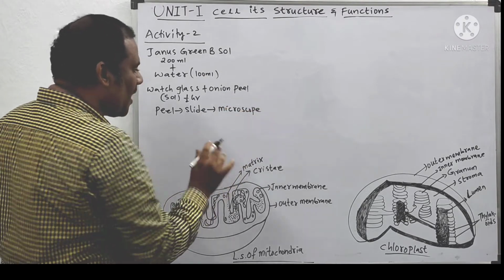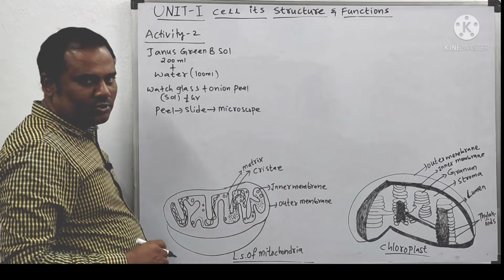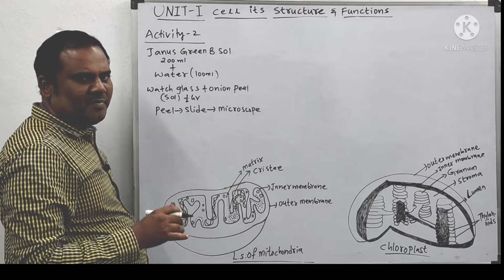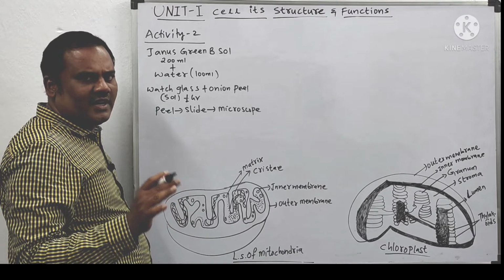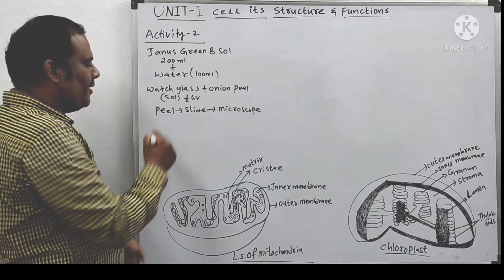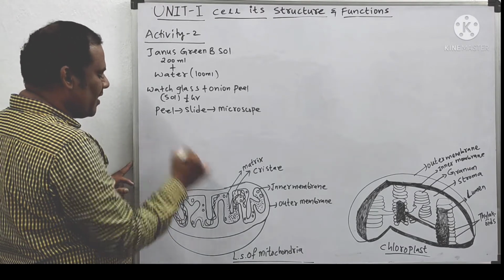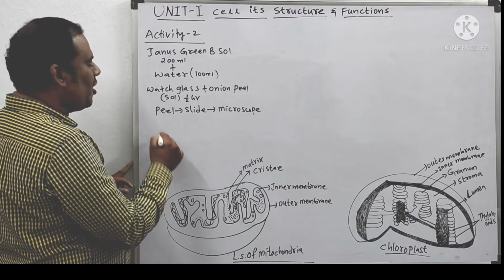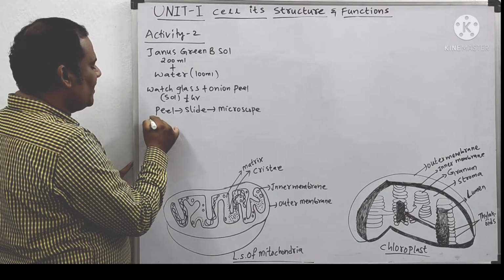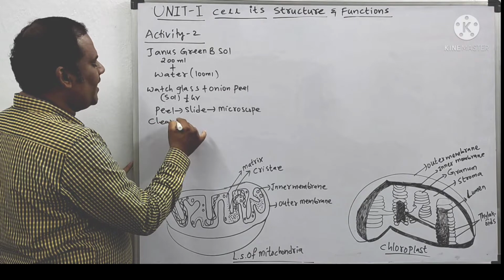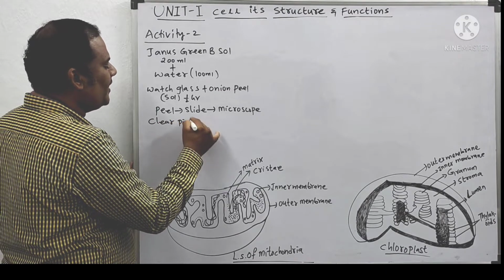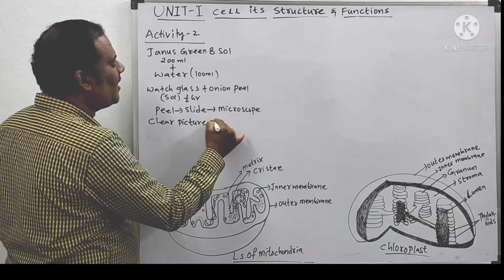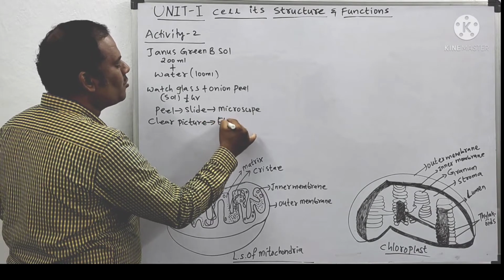Under the common microscope, a simple microscope, you are able to see the structure of mitochondria but not a clear structure. If you want to see the clear structure of mitochondria, a clear picture can be seen under an electron microscope.